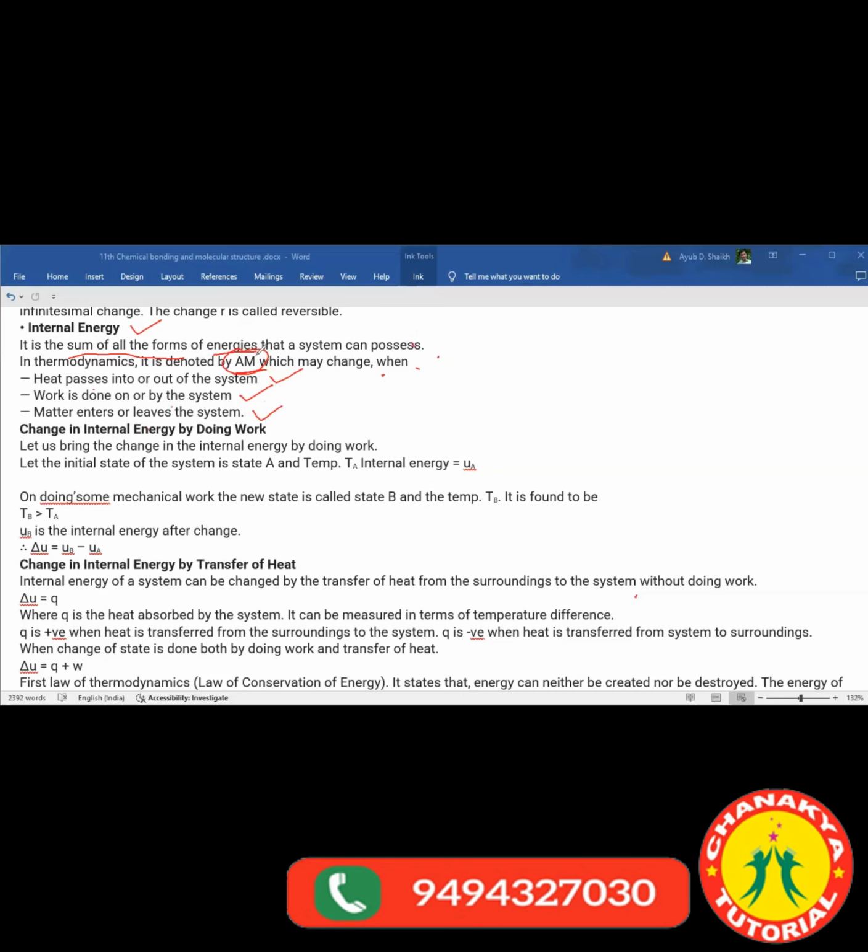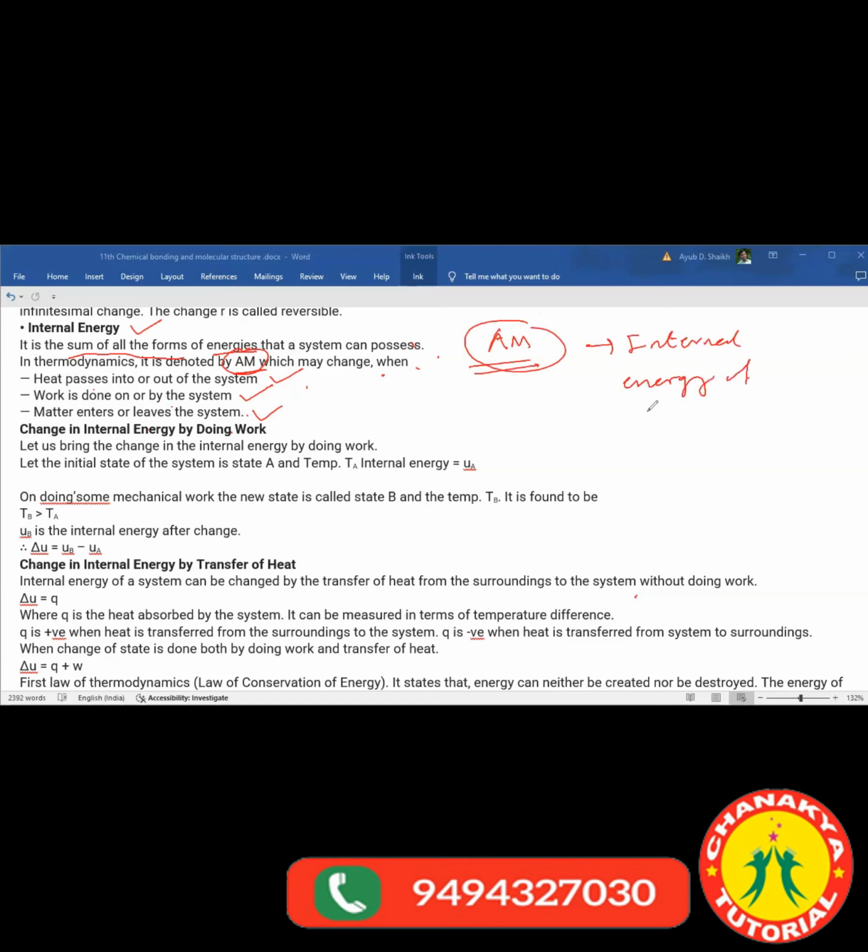In thermodynamics, it is denoted by U, and U would be changed when heat passes in or out of the system, when work is done on or by the system, then when matter enters or leaves the system. At that time changes in the energies take place, and U depends on that factor. U is nothing but the internal energy of the system.